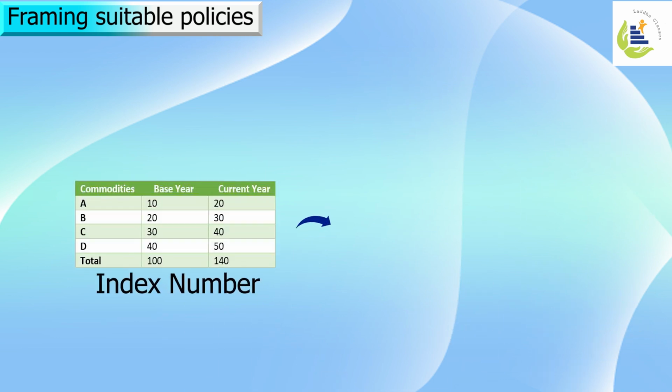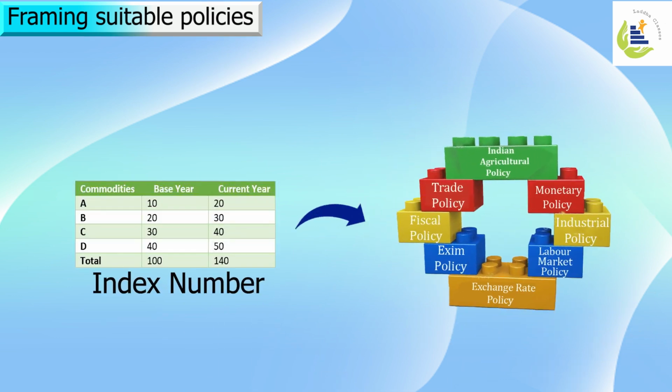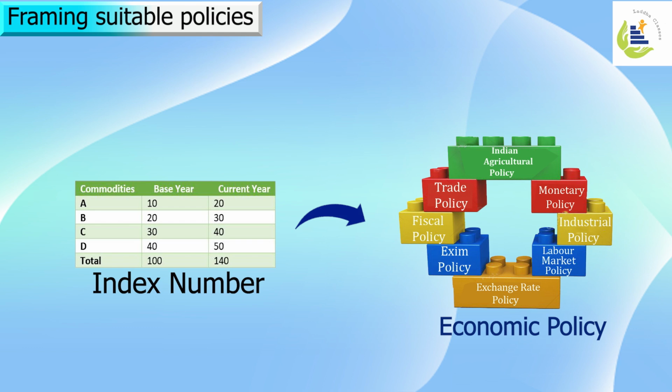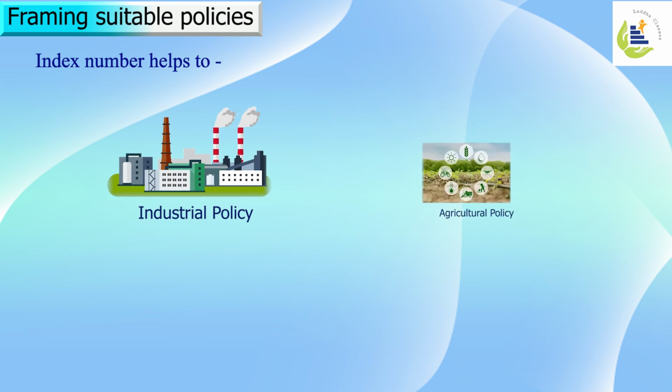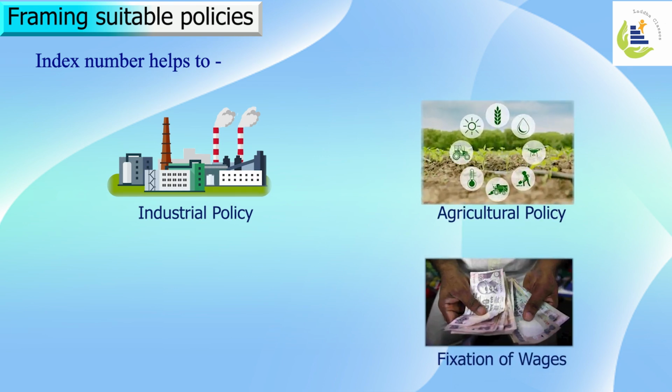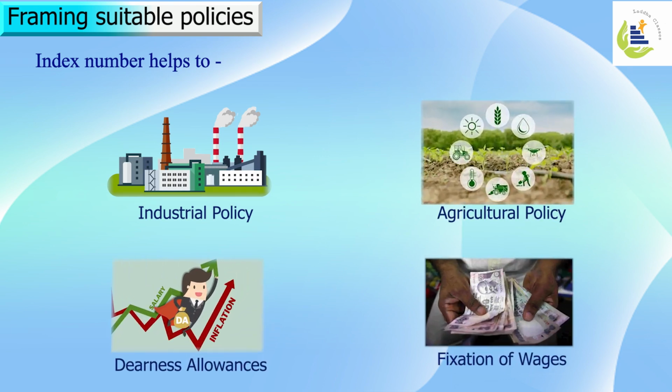Index number gives guidelines to policymakers in framing economic policies for proper development, analyzing the effectiveness of earlier policies and devising new policies to ensure higher growth. Just like industrial analysis, agriculture analysis, fixation of wages or dearness allowance from the context of cost of living index number.